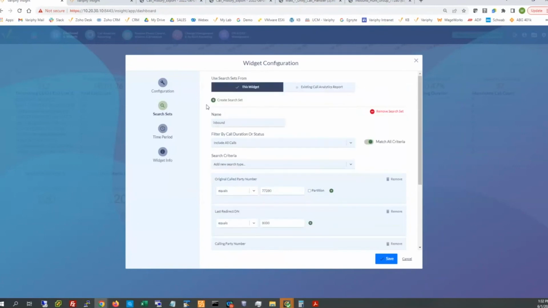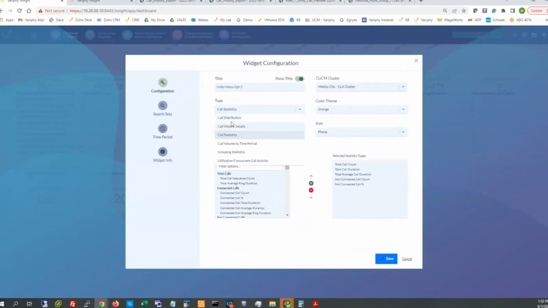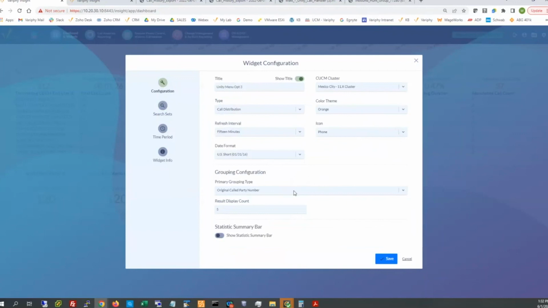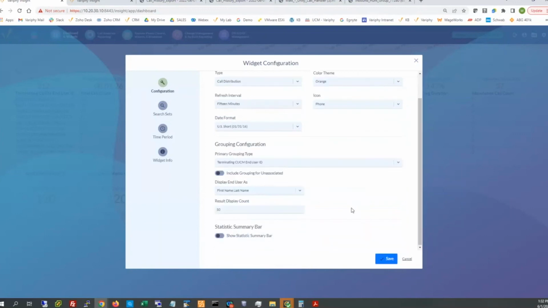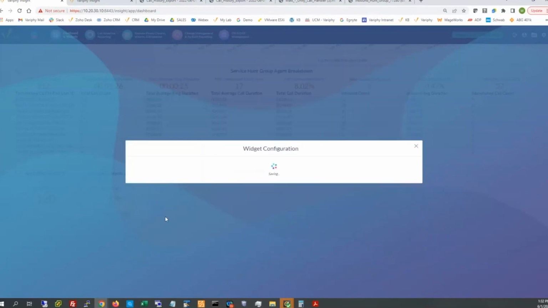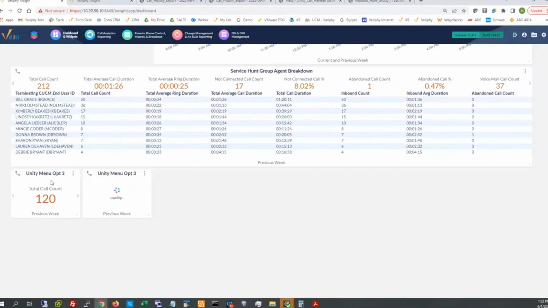But I'm going to change this configuration type to be a distribution, or a donut chart. I'm going to change it, but I do need a grouping mechanism. I'm going to utilize, maybe, terminating end user ID. I'll use that. Certainly, we can display the users in a few different options. We can turn on a summary bar for them as well, but it has the same search filter that I have built in for the initial tiled one up above.